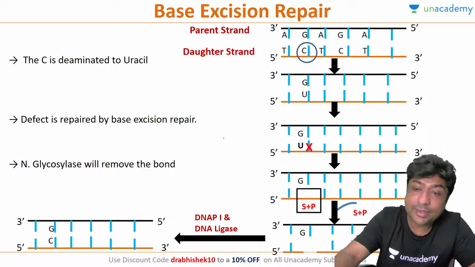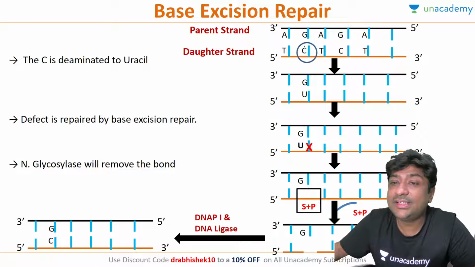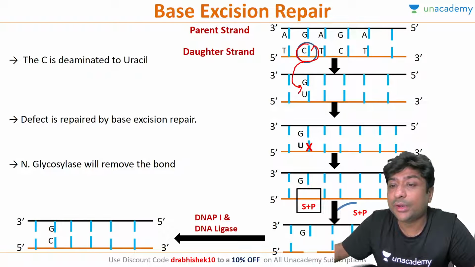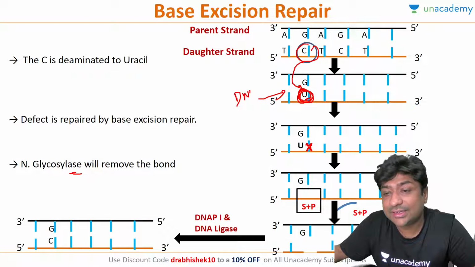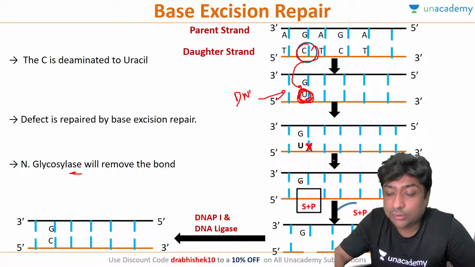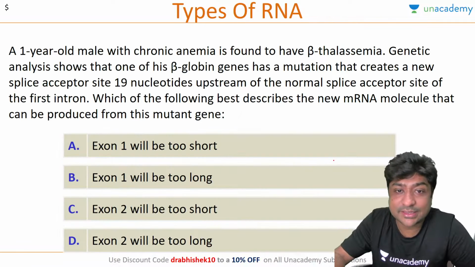It happens when there is a spontaneous deamination of cytosine converting into uracil, and we know that uracil can never be in DNA. So this glycosylase keeps on looking for this. If it finds a uracil, it will remove that single base, and the gap will be filled. So this is base excision repair.